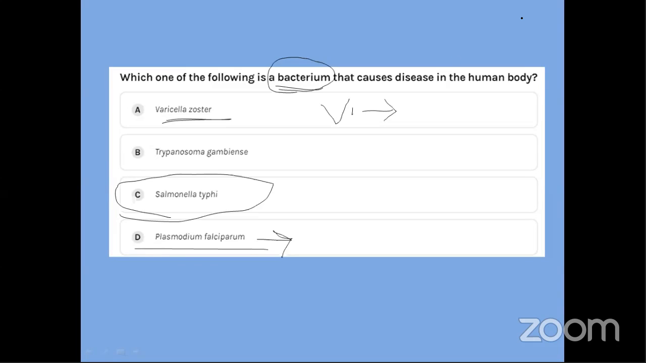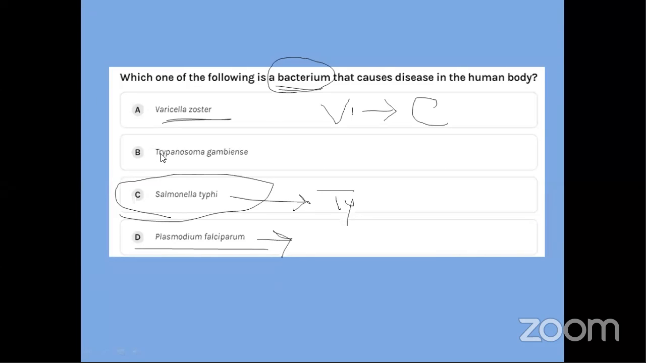And what does this virus cause? Varicella zoster causes what? Does anyone know the disease which is being caused by it? Okay, many of you have said rightly. Salmonella typhi is the right answer, which causes typhoid. Very nice. Coming to the first one, Varicella zoster, very rightly said. It is a virus, no doubt on that. But what does it cause? Yes, it causes chickenpox.